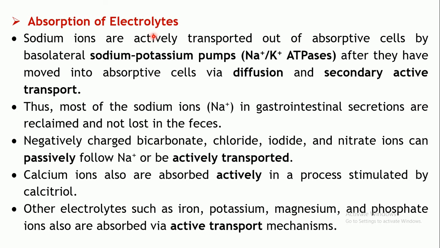Then coming to the absorption of the electrolytes. Now electrolytes are ionic in nature, right? Sodium ions, potassium ions, then the bicarbonate, chloride, iodide, iron, potassium. So most of these electrolytes get absorbed by active transport, because most of them are charged in nature, right?